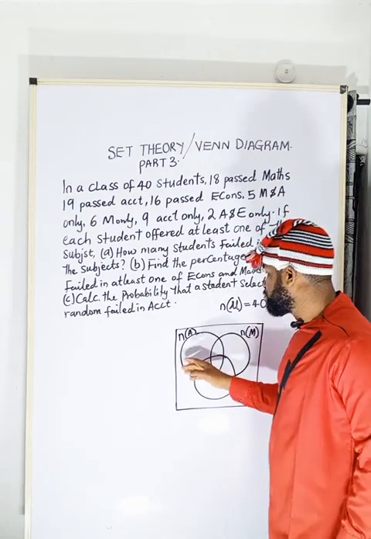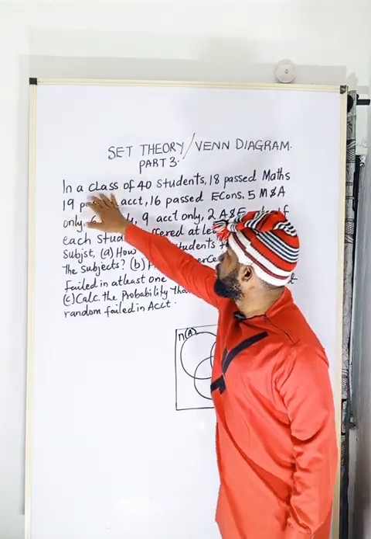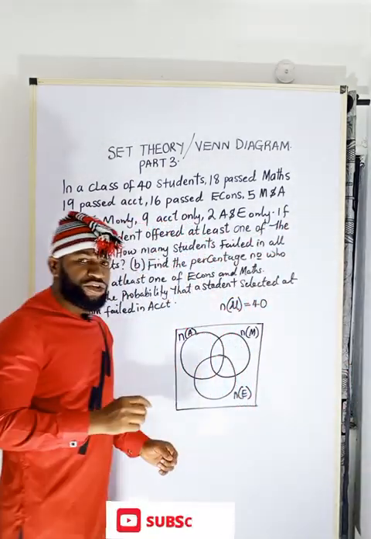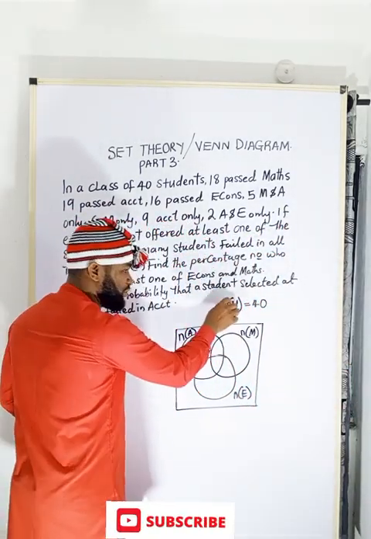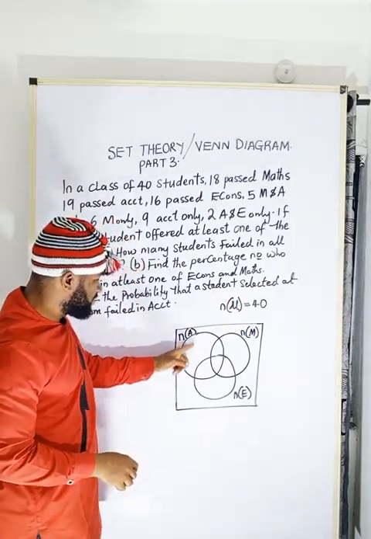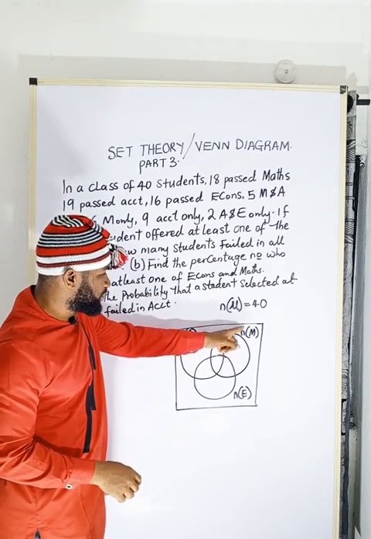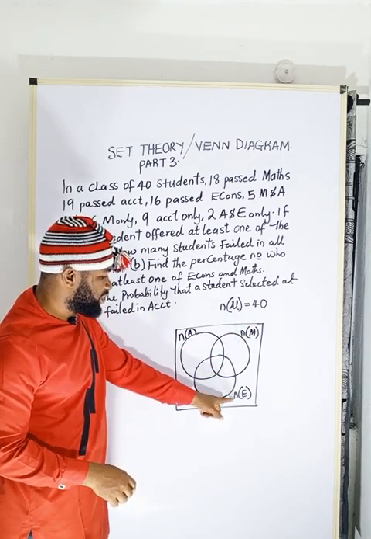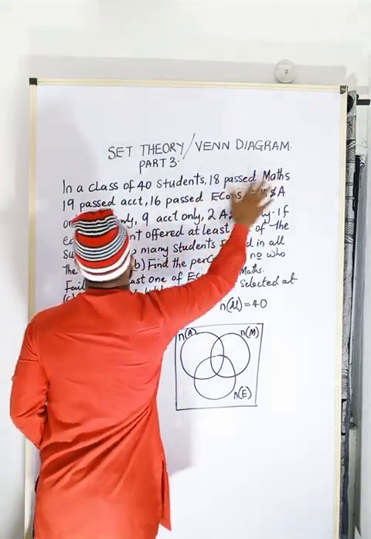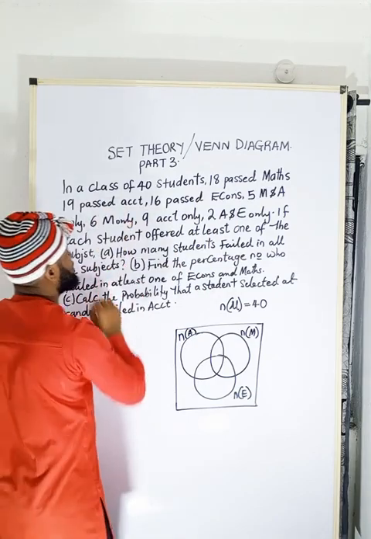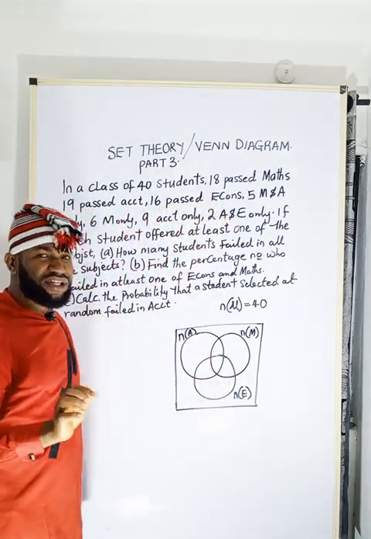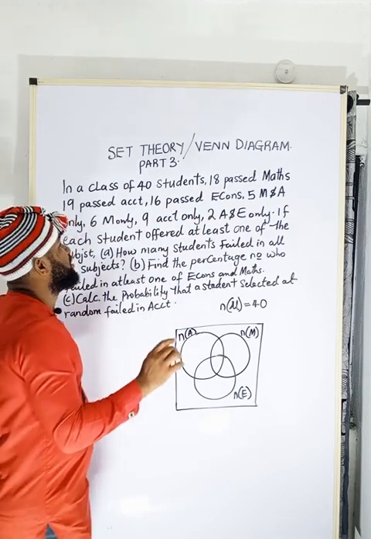Now, I have already drawn, because we have a whole class of 40 students, you have to write it this way. You have to represent this, which is the universal set, as 40. Then the number of accounting is for this circle. This is for the number of mathematics, and this is for economics. Because we have 18 students passed maths and 19 passed accounting. Then 16 passed economics.